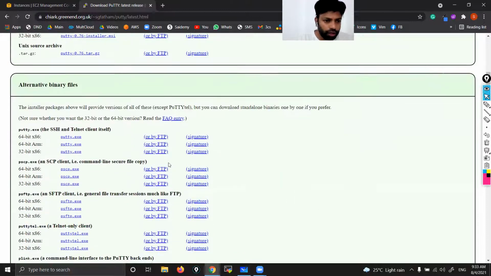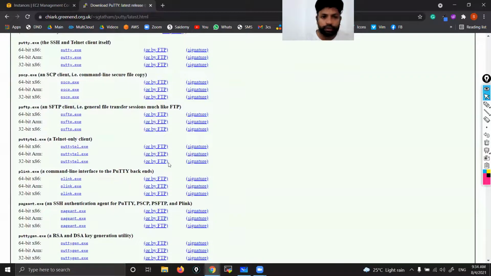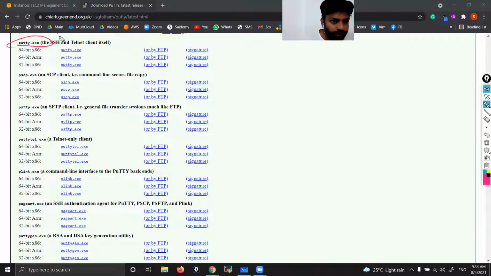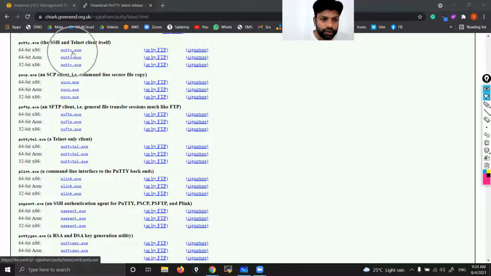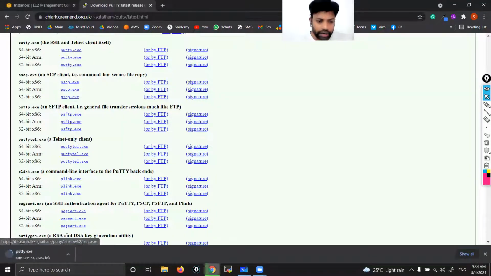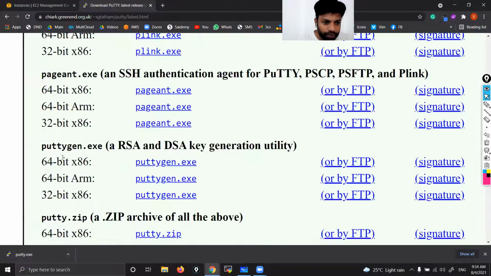Now if you scroll down here, you can see putty.exe, and here you can see puttygen.exe. Now you need to click this one: putty.exe 64-bit x86. Here also you need to click on puttygen.exe 64-bit x86. Just click them so that they will be downloaded. Let me show you. Downloaded, right? Yes, you can see I have downloaded these two tools.